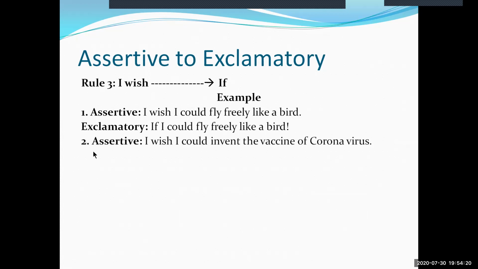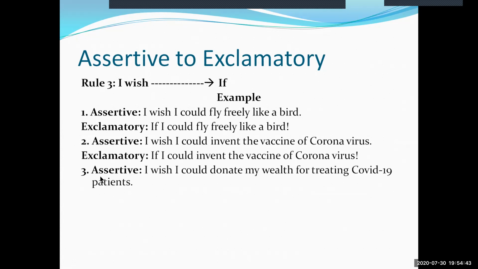Example 2 states that the assertive sentence, I wish I could invent the vaccine of coronavirus, is in assertive form, and we need to make this sentence exclamatory by using if in place of I wish. So the exclamatory form will be, if I could invent the vaccine of coronavirus. Example 3, I wish I could donate my wealth for treating COVID-19 patients. The exclamatory form will be, if I could donate my wealth for treating COVID-19 patients.